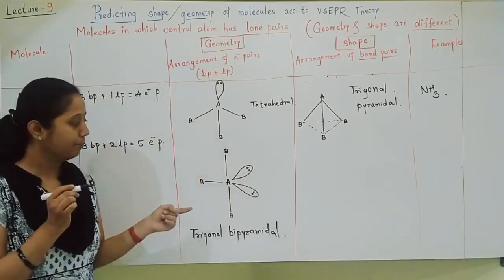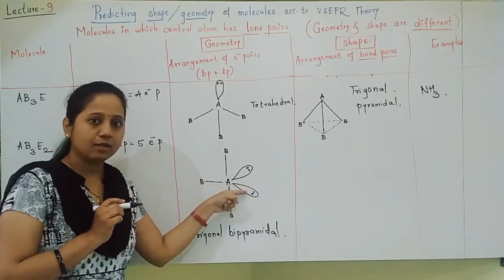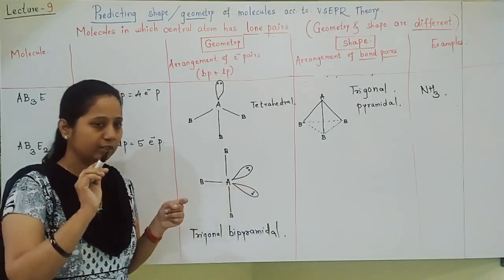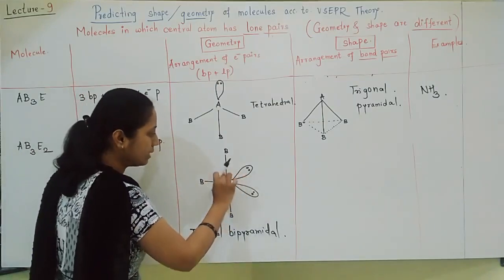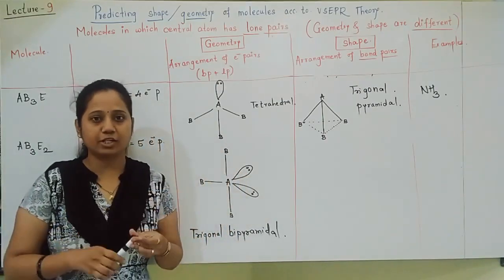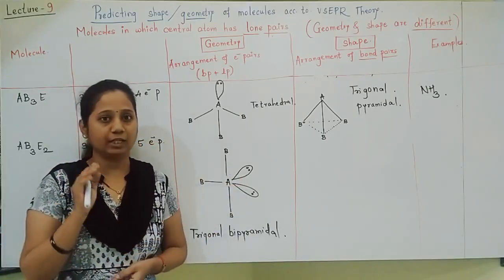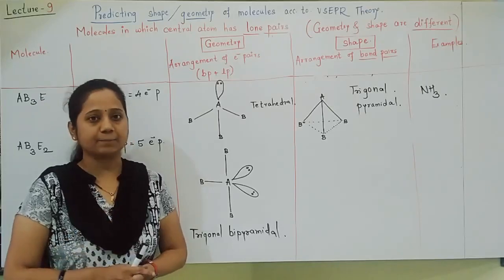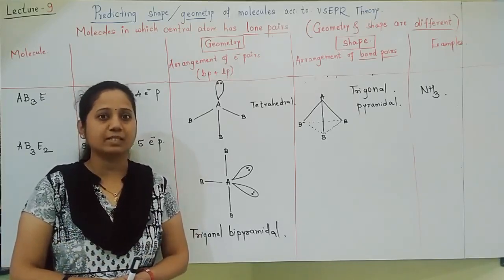Now students, where to arrange these lone pairs? This is also one thing you should understand. You may think that we can put these lone pairs up and down or somewhere else. Then, student, don't change the position of lone pairs. However I have shown, like that only you should show. The reason is, see, we are predicting all these shapes or geometries according to VSEPR theory.